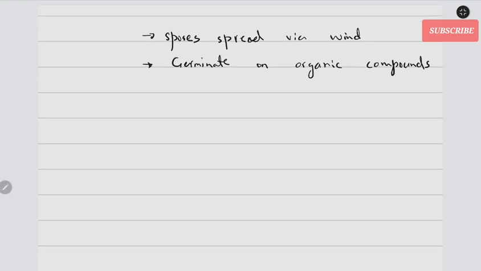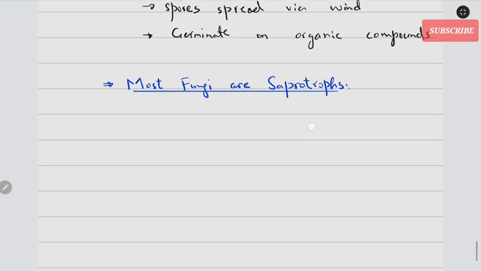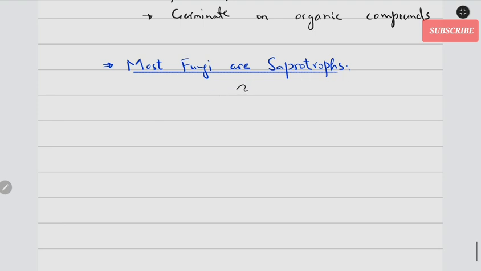So overall, most of them are saprotrophs. Not all of them. Most of them are saprotrophs. What are saprotrophs? I just told you their definition. Let me explain that to you. Saprotrophs are the organisms that grow over some dead or organic matter, or some dead bodies, or some decaying organic matter.